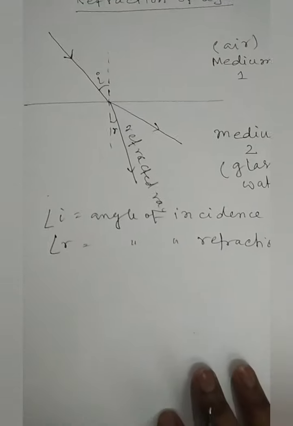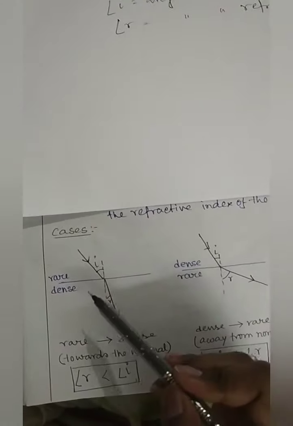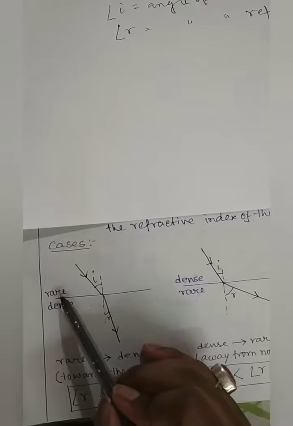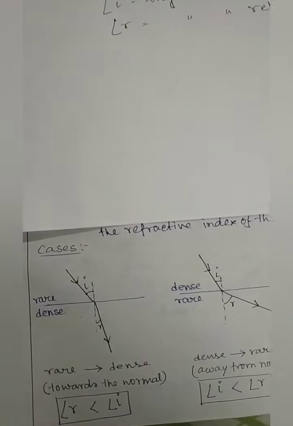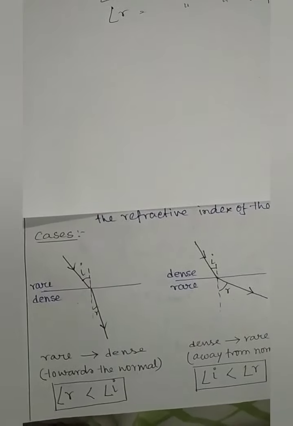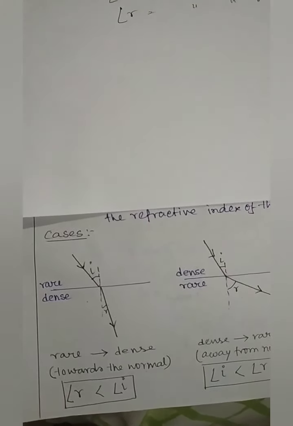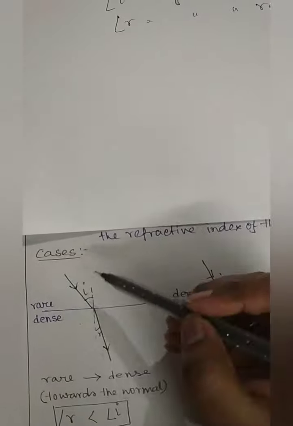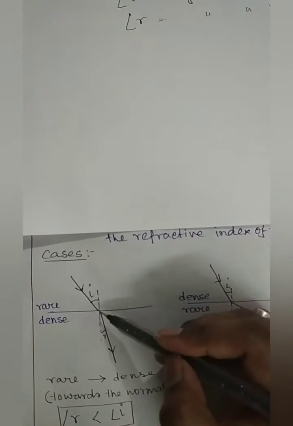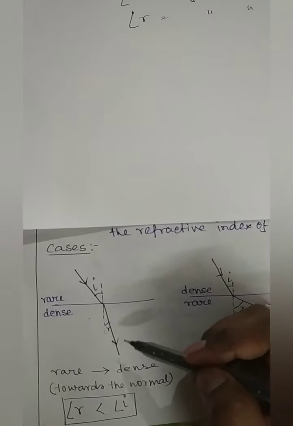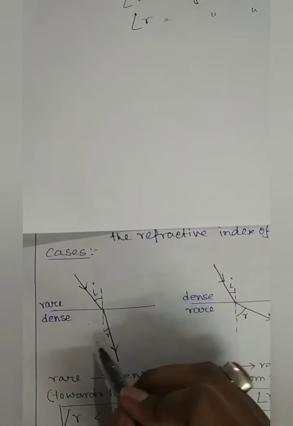Okay, now we will see three cases basically. So case 1 is when a ray travels from a rarer medium to a denser medium. Rarer medium means we can take air as rarer medium and denser medium can be anything like glass or water. So when a ray passes from a rarer medium to a denser medium, the refracted ray bends towards the normal.